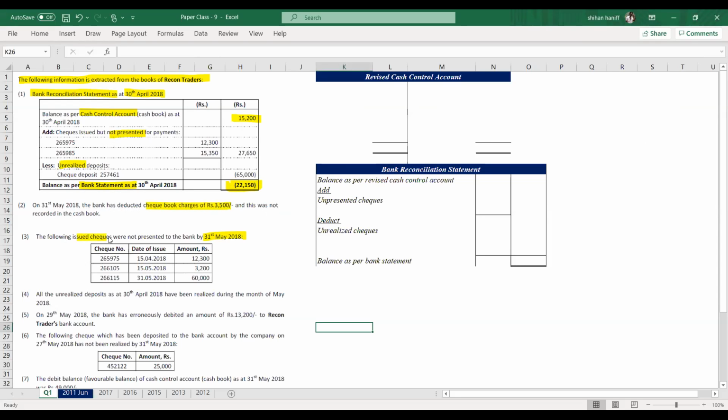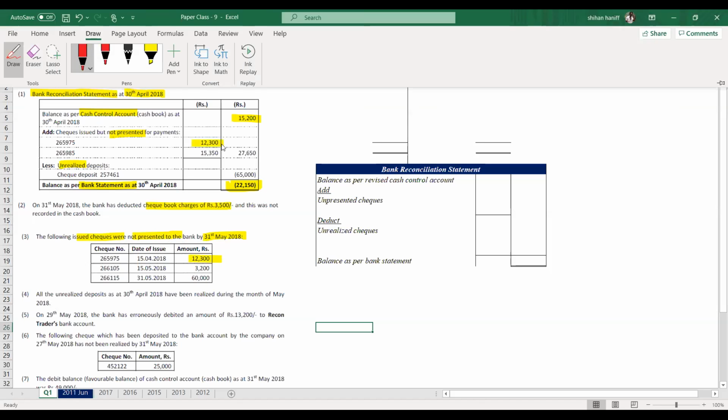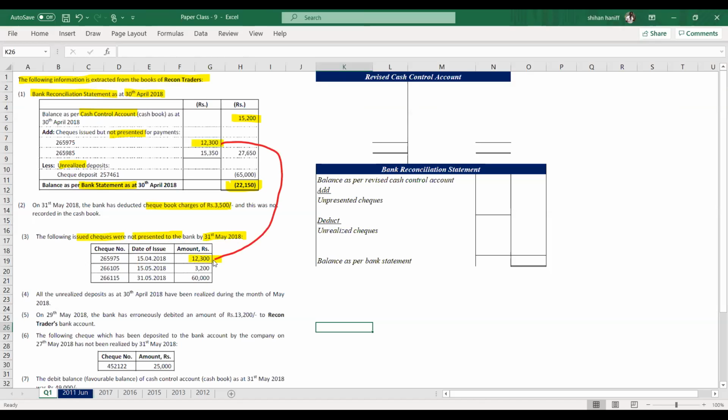The following issued checks were not presented to the bank. These are unpresented checks. Right. So this 12,300 is the same as this. This is a check from the previous month, unpresented. This month also it is unpresented. All the unrealized deposits as at 30th April have been realized. So this 65,000 was realized.